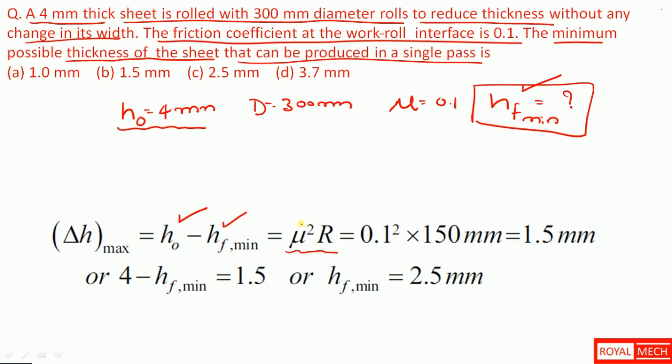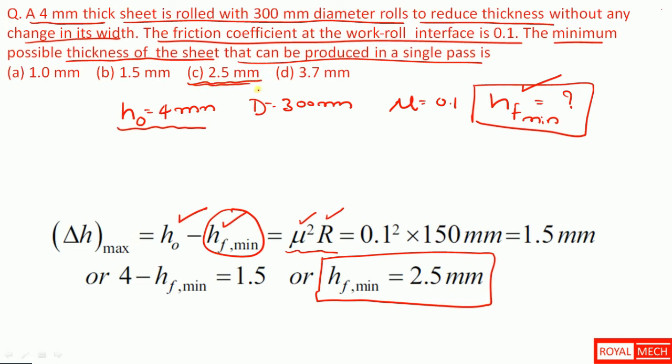Since all values are given except the minimum possible thickness, once we put in all the values, we get the minimum possible thickness as 2.5 mm. That is option C, the correct option.